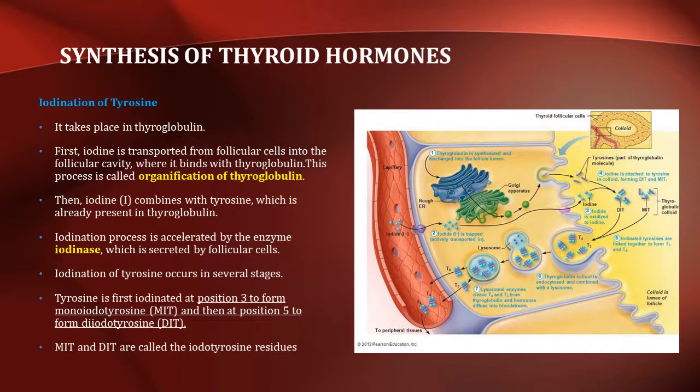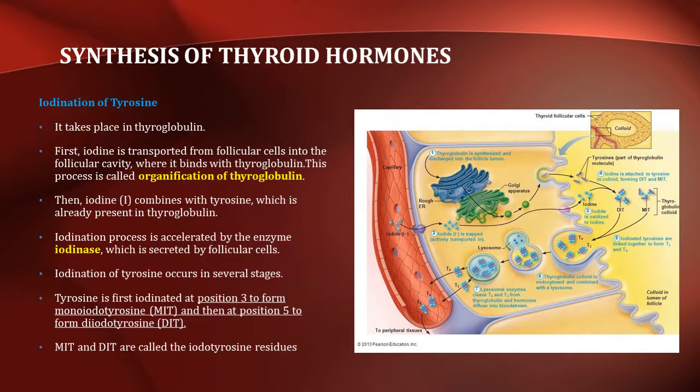The iodination of tyrosine takes place in thyroglobulin. First, iodine is transported from follicular cells into the follicular cavity where it binds with thyroglobulin, and this process is called organification of thyroglobulin. Then the iodine combines with tyrosine, which is already present in the thyroglobulin. The iodination process is accelerated by the enzyme iodinase, which is secreted by the follicular cells.